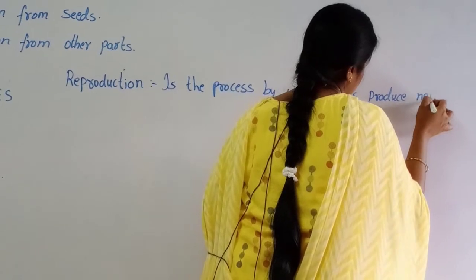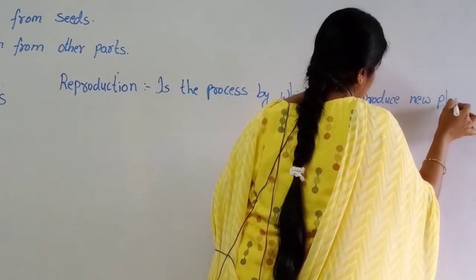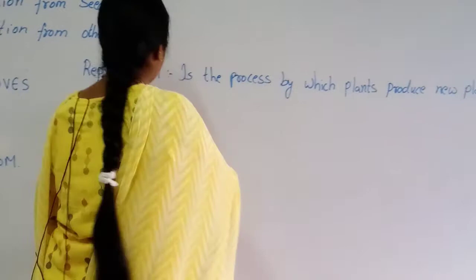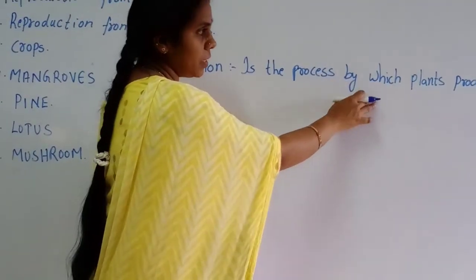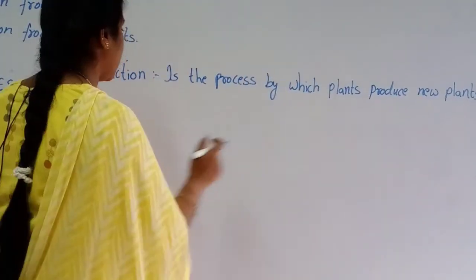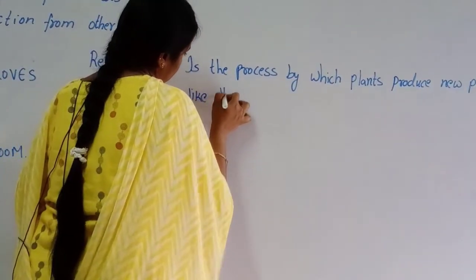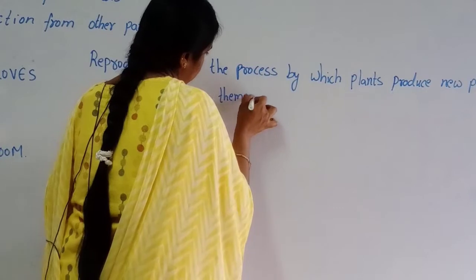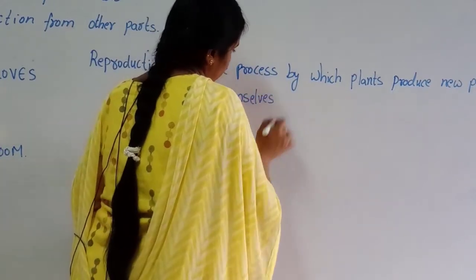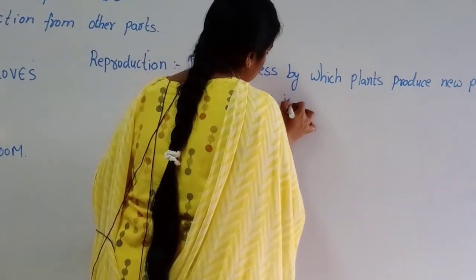Reproduction is the process by which plants produce new plants like themselves.